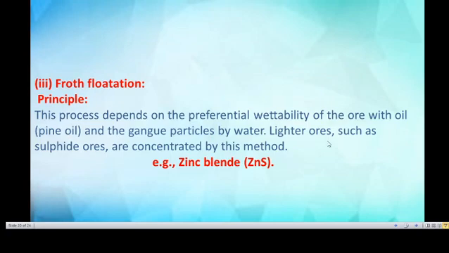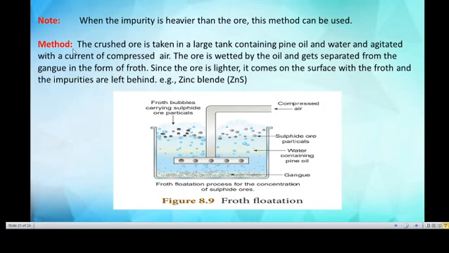Here, lighter ores such as sulfide ores are concentrated by this method. Example, zinc blende. This is a sulfide ore, zinc sulfide. When the impurity is heavier than the ore, this method can be used. This is an important point.